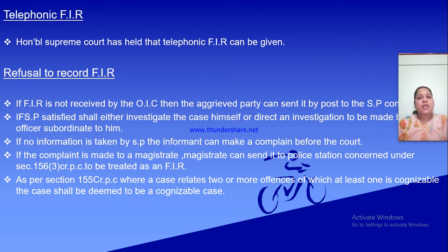As per section 155 Criminal Procedure Code, where a case relates to 2 or more offences, of which at least one is cognizable, the case shall be deemed to be a cognizable case.